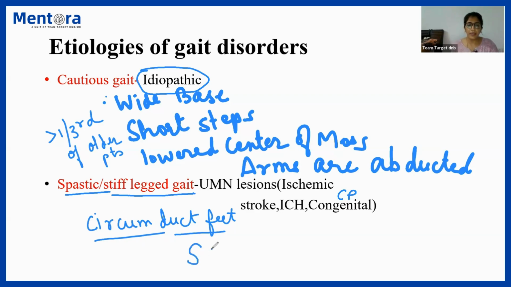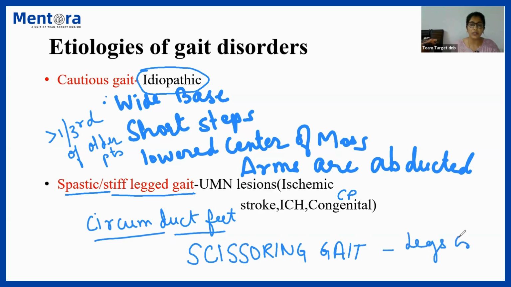One point to remember is regarding scissoring gait. You might be reading in various books about scissoring gait as a type of spastic gait. This is a kind of gait where, due to extreme spasticity, the legs cross each other. The legs would cross each other due to extreme stiffness. So that is known as scissoring gait. You can just remember it as a part of UMN lesion. So I hope this was clear about cautious gait and spastic gait.